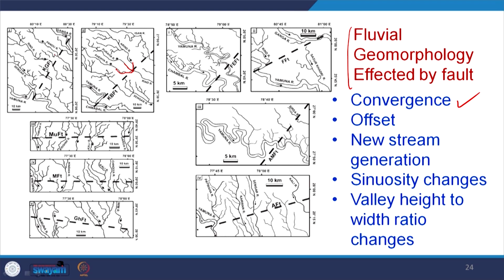Similarly, here there is a drainage convergence, here, and here. Convergence of drainage is not always indicative of a fault, not necessarily, but if a fault exists, there is a maximum chance there will be drainage convergence along this fault zone. But wherever you find a drainage convergence, you cannot say a fault exists here, not necessarily.